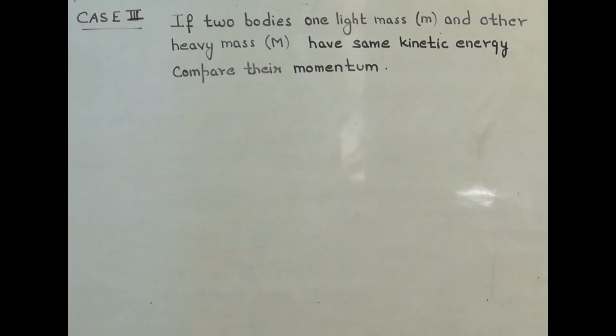Given two bodies of light mass and heavy mass, and this time they are saying they have same kinetic energy, and we have to compare their momentum. So what we will do, we will calculate momentum of the two bodies in terms of kinetic energy, because here kinetic energy has been given same.